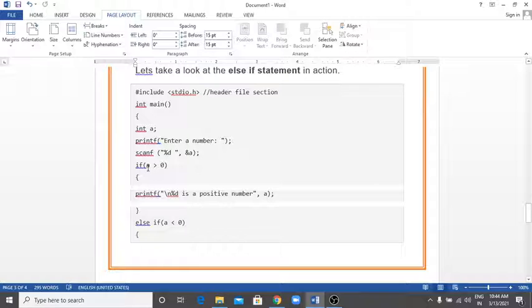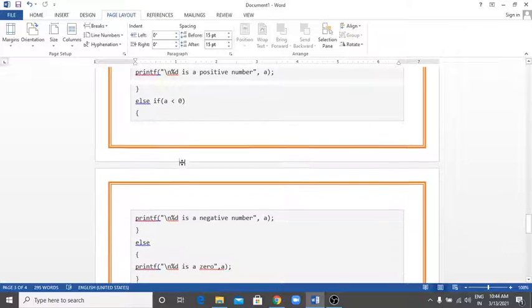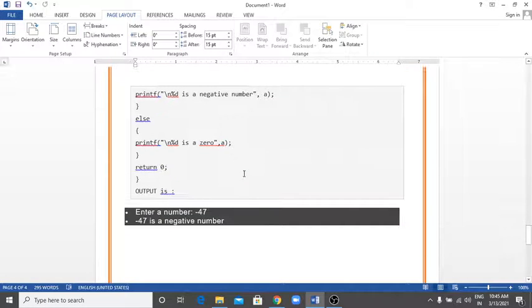What is the value of a? -47. Is -47 greater than 0? No, the condition is false. Then it will go to the else part. Is -47 less than 0? Yes, this condition is true. Then it will print that -47 is a negative number. So it will show the output.